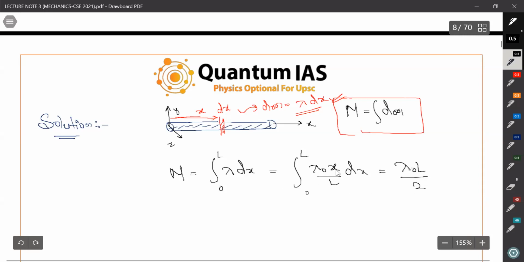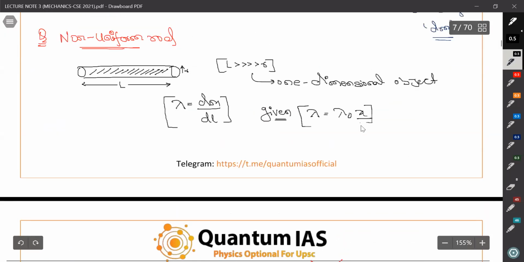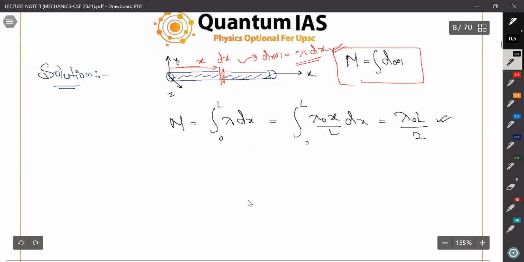Lambda naught L outside, x dx, x square by 2, the 2 cancels and it will come out as lambda naught L by 2. Wait, it is lambda naught x by L that is given. Okay, that will be easy to do.